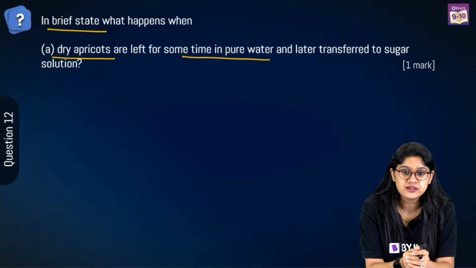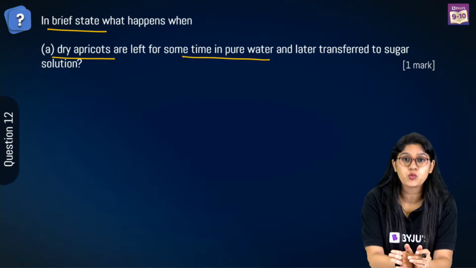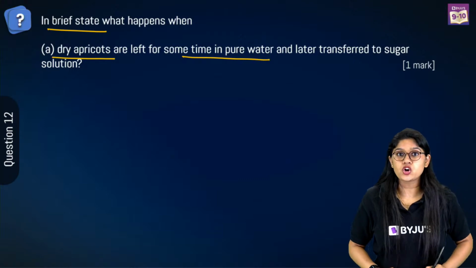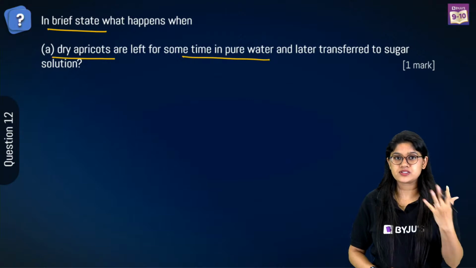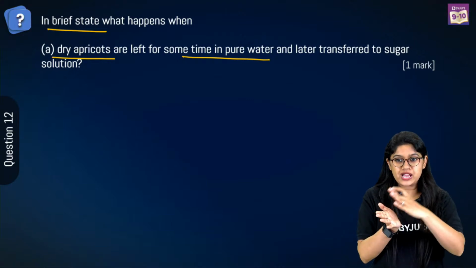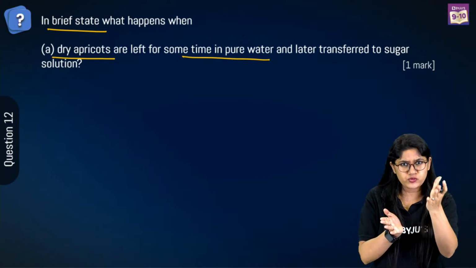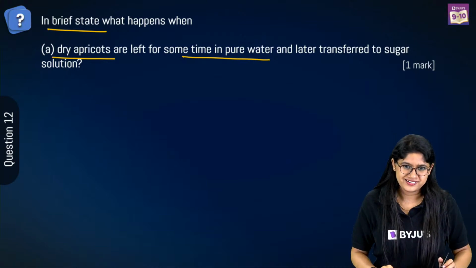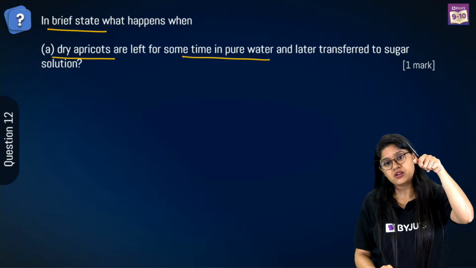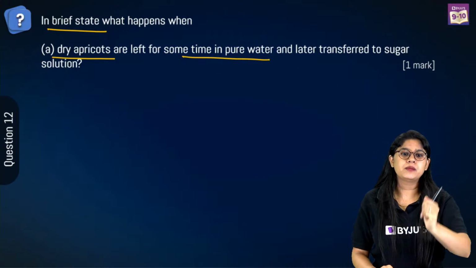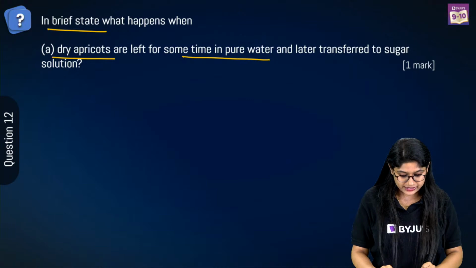So, Prachi, if the water is moving inside from outside, it's endo-osmosis. If the water is moving outside, that is exo-osmosis. If it's moving inside, it's endo-osmosis. And osmosis is nothing but the transfer of water molecules from the higher concentration level to the lower through a semi-permeable membrane. Very good.